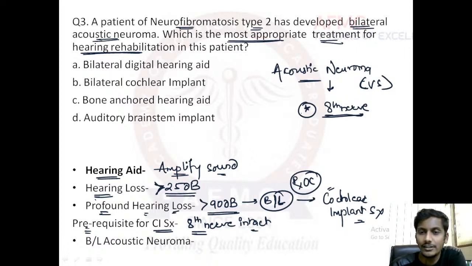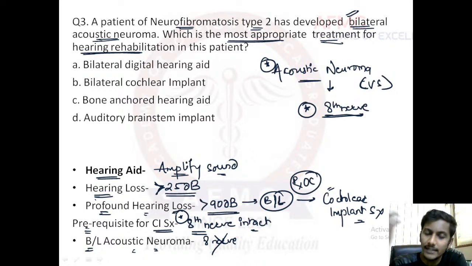So in cases of acoustic neuroma, the 8th nerve is damaged. Rather, it is damaged bilaterally, because here the patient has developed bilateral acoustic neuroma. Therefore, as the 8th nerve is damaged, cochlear implant surgery would not have any role, right? Cochlear implant surgery has an important condition, that it needs the 8th nerve to be intact. But as here the 8th nerve itself is damaged, cochlear implant surgery would be of no use. Though you perform it, the patient would have no use of it.